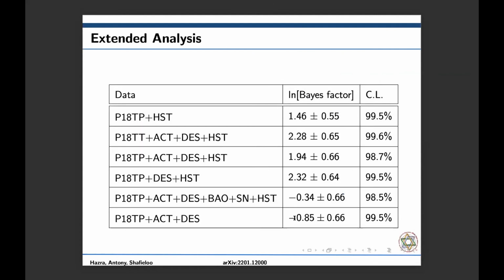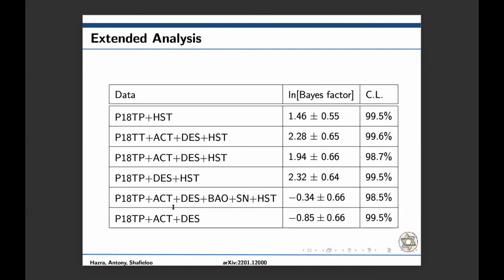So this is the evidence for the various data combinations we used. We were able to find strong to moderate evidence for our model when we used the Hubble priors with the various data combinations, and the confidence level, that is, how much significance we were able to reject the standard model, is around 3 sigma, that is around 99%, in all the data combinations.